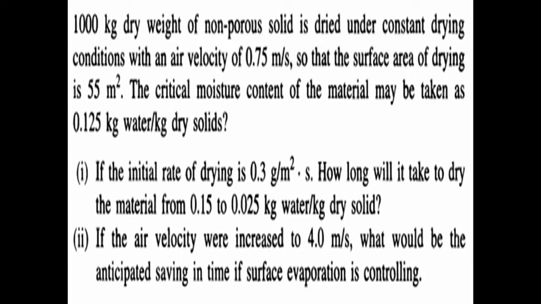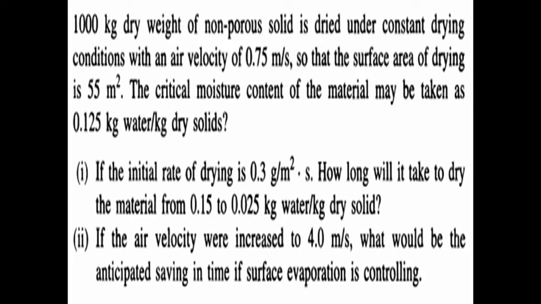This is the initial value. So the question is, what is the time from 0.15 to 0.025? This is the moisture content: initial moisture content 0.15, final moisture content 0.025. So the unit is kg of water per kg of dry solid.